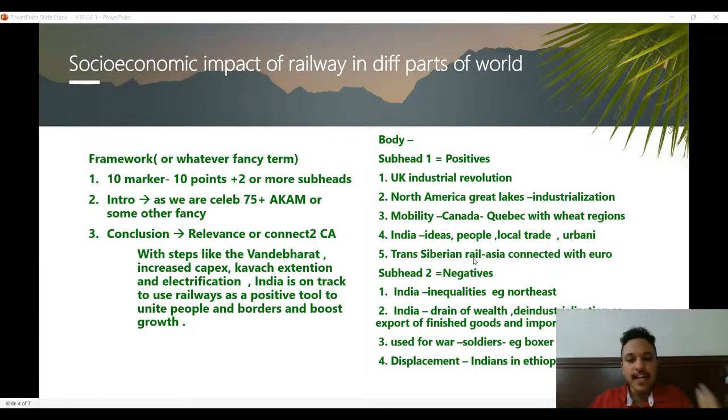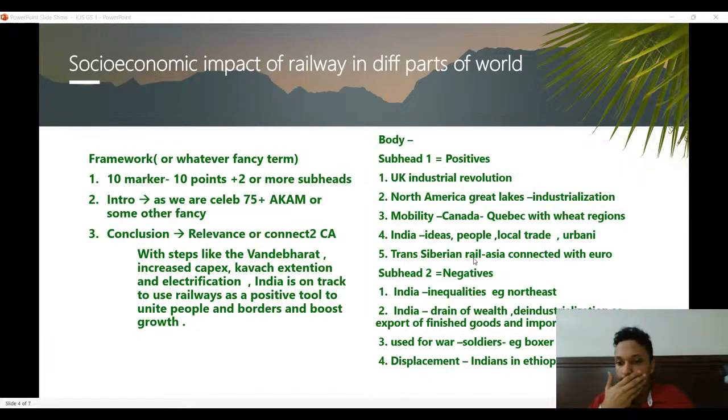revolutionary activities. You can use all that, but try to divide it into positives, negatives, and try to ensure that you have at least 3 continents, like at least 3 nations covered, because it's a world history question. Displacement, etc. These points are just indicative. You can come up with anything. Point is, you remember the index chronology, or think about the different things, different parts, different players in world history, and try to pick out whichever are pertinent to the question.